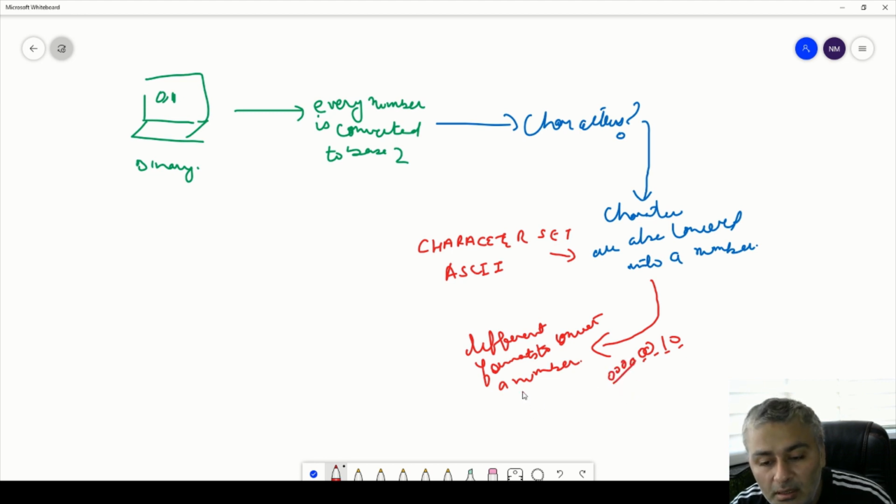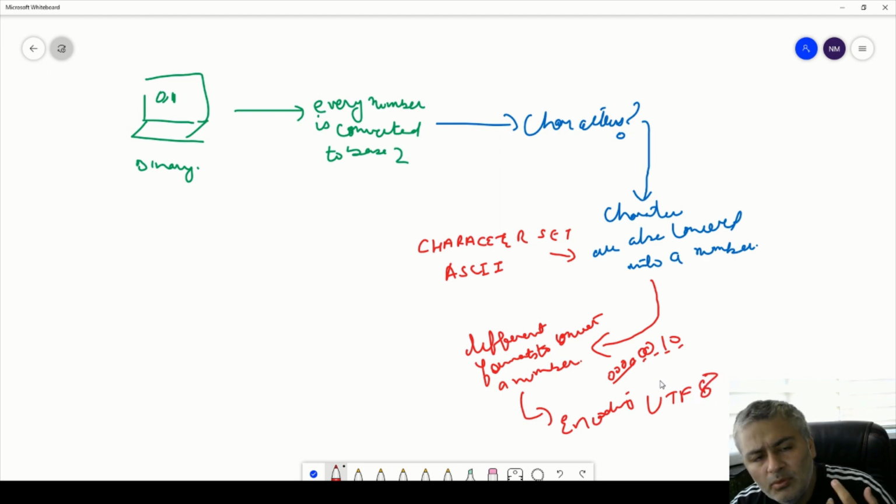This thing which defines how we represent a number like 10 in a certain format is known as encoding, like UTF-8 or whatever you want. Somebody can define their own format, that for my format 10 bits will represent one number. In that case you will add 2 more zeros, whatever.